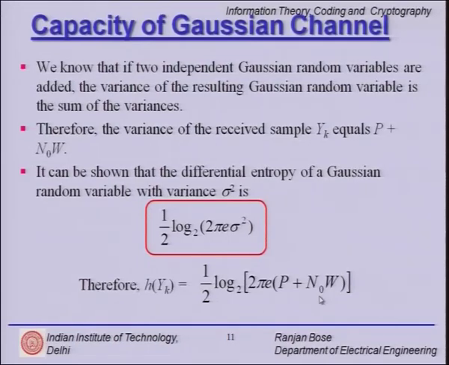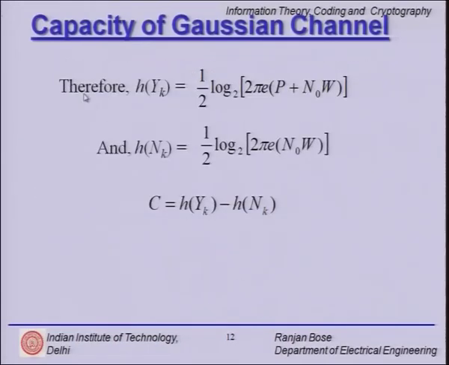So far so good, we are trudging along. So, what have we found so far? We have this differential entropy of HYK as follows, and for the noise, which is also Gaussian distributed, our assumption, HNK is half log to the base 2 pi e n naught w, the noise power.